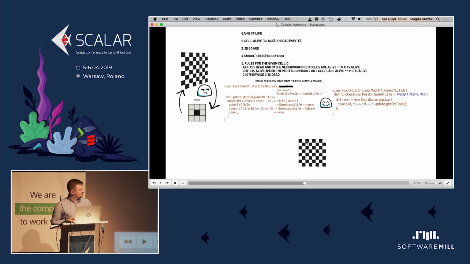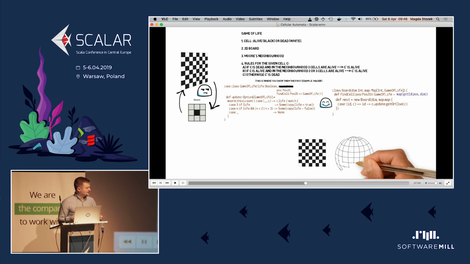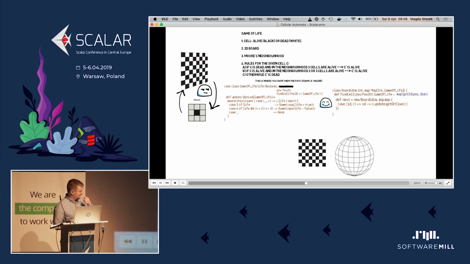And that means that we would need some special rules, and we don't like it. It would be better if we didn't have to do it. But there's a way to work around it. Please remember that previous example of a planet. We can do it exactly like this. We can take the board and wrap it around. If I'm thinking of a cell on the leftmost edge, then taking the neighbor from even more left, I'll just go to the most right cell, and vice versa.